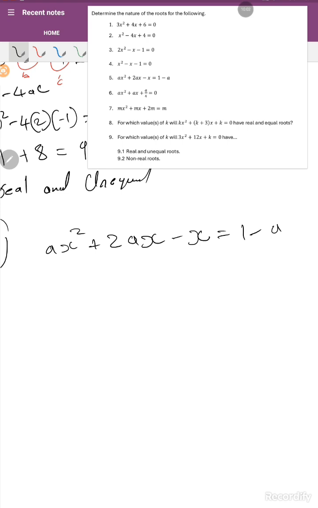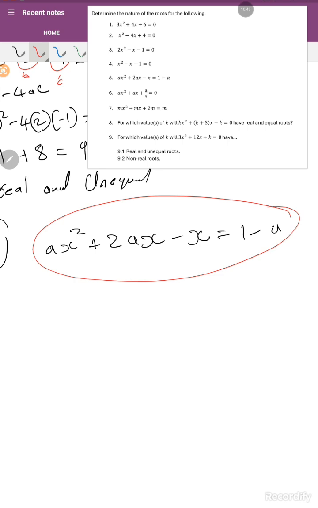Therefore, on this equation, we have to bring this equation into a standard form, because we have ax squared plus 2ax minus x is equal to 1 minus a. Therefore, we have to put this thing in a standard form. To put that into a standard form, you must first find the common factor.